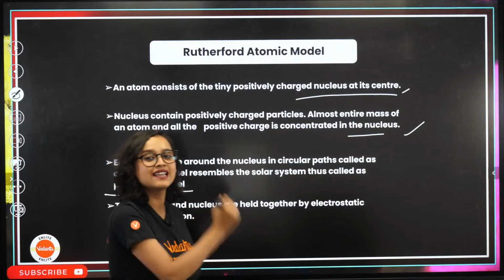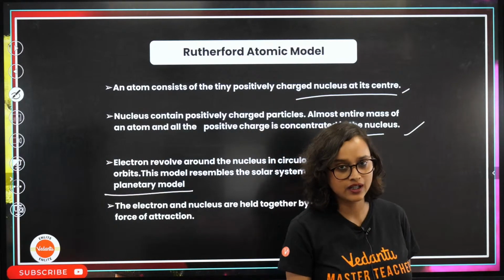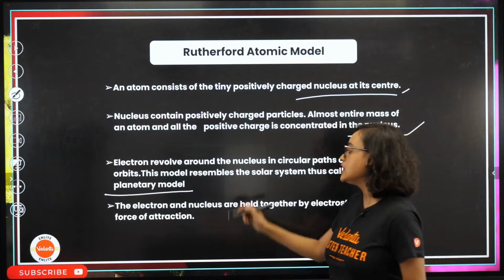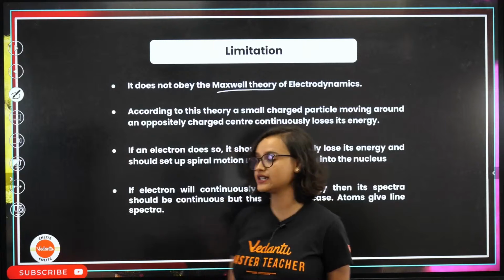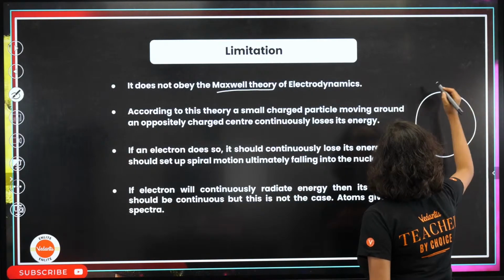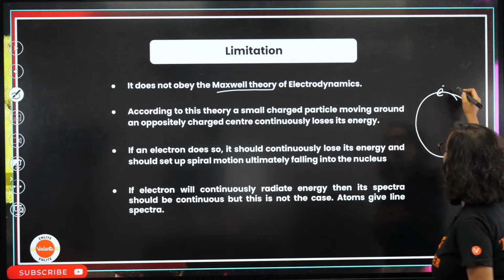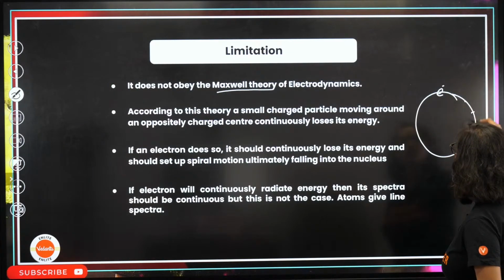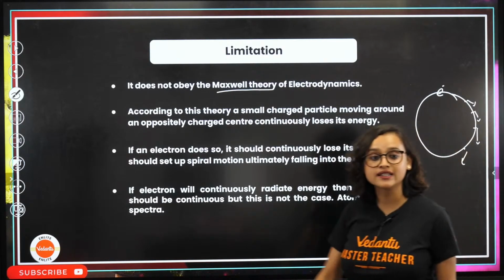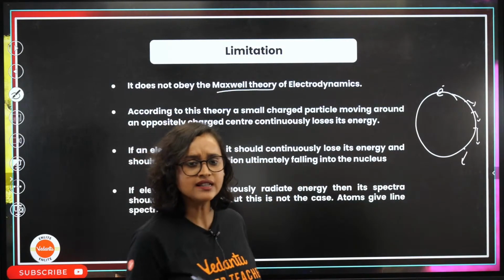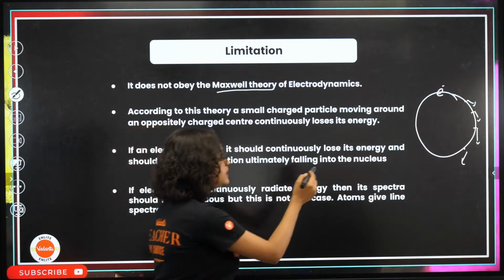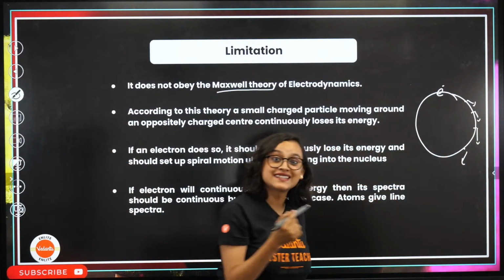Yes, this is the point that messed up a little bit. How? According to Maxwell, if something is revolving around like this, okay, this is an electron. So what does the electron do? At every point, it changes its direction. Remember tangent, right? At every point it is changing its direction. That means here it is in accelerated motion,